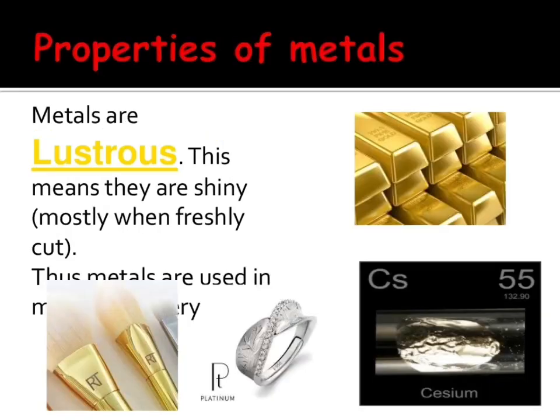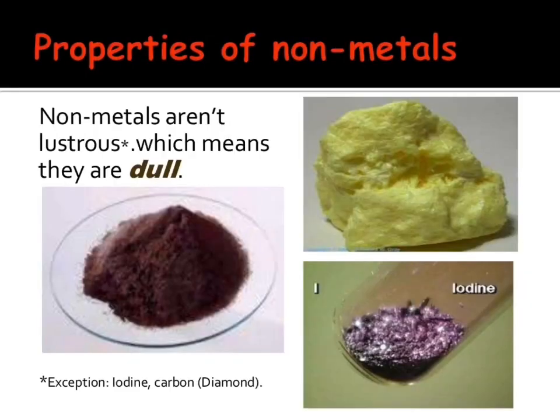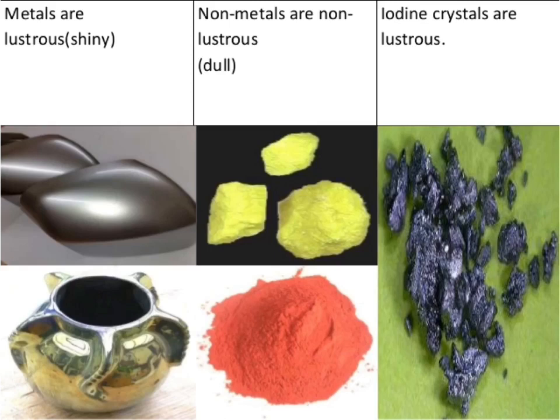The next physical property is luster. Metals are lustrous, shiny. This means that metals have a shiny appearance. This makes them useful in making jewelry and decoration pieces. For example, gold and silver are used for making jewelry because they are bright and shiny. On the other hand, non-metals are not lustrous. It means they do not have any shine, they are dull in appearance. For example, sulfur and phosphorus are solid non-metals which do not have any luster or shine. However, there is one exception, that is iodine. It is a non-metal having luster.